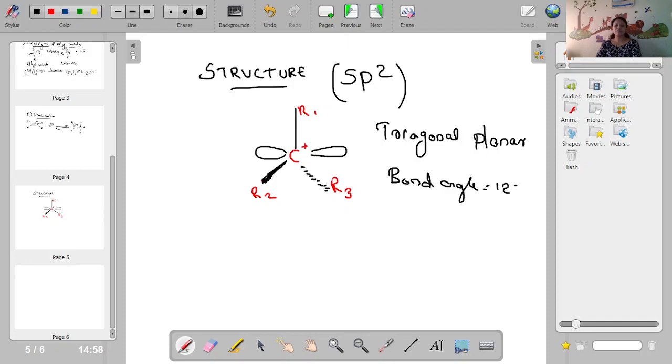Trigonal planar structure with a bond angle of 120 degree. So the carbon atom undergoes sp2 hybridization and it is having a regular flat structure, regular trigonal planar structure with a bond angle of 120 degree. And this is a representation of the structure of a carbocation like CR1R2R3 plus.